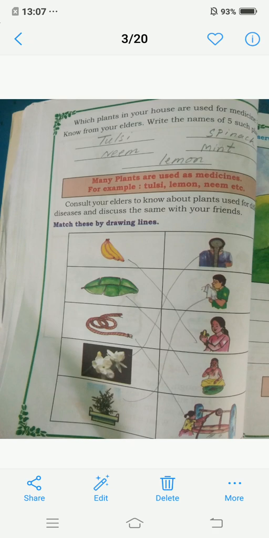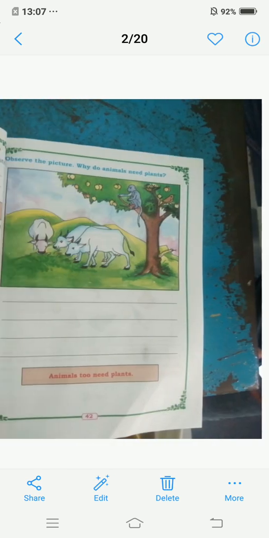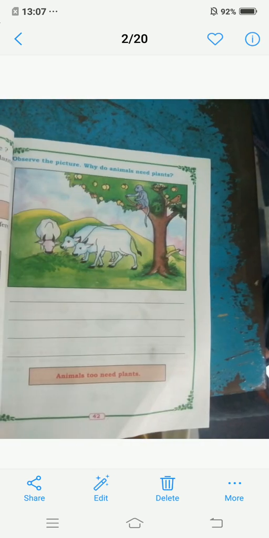Next is tulsi. The tulsi leaves are on the A side, in the fifth line. On the B side, one boy is there in the second line. He is coughing there. So if we eat these tulsi leaves, the cough will go. Okay, children.